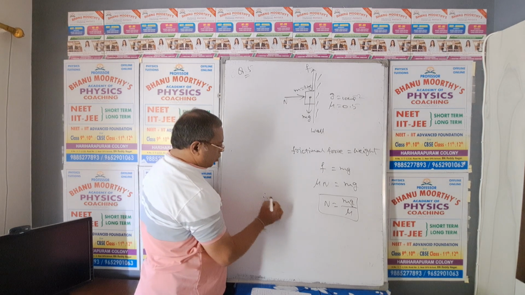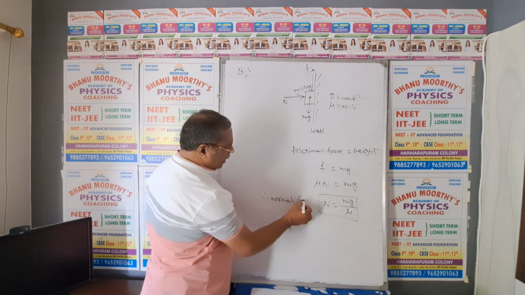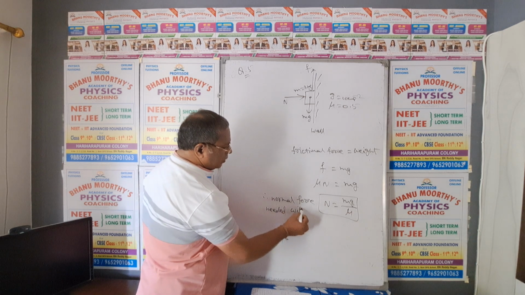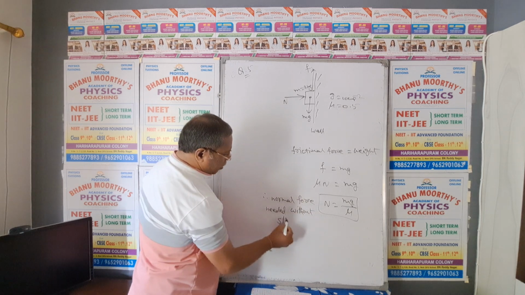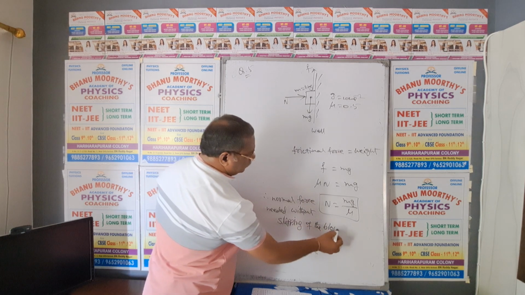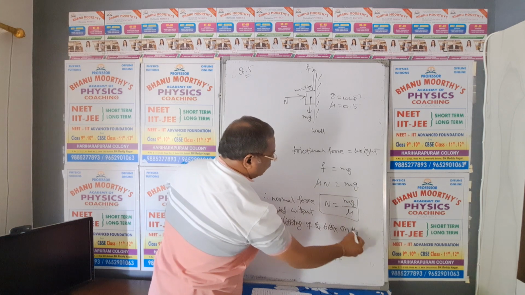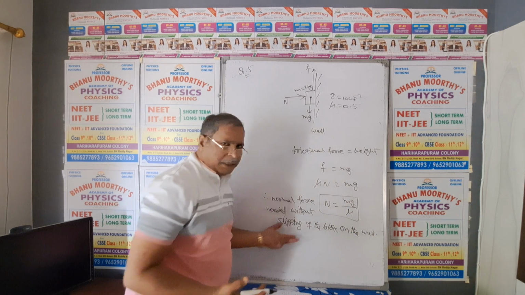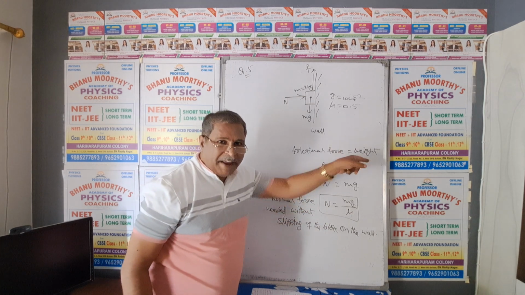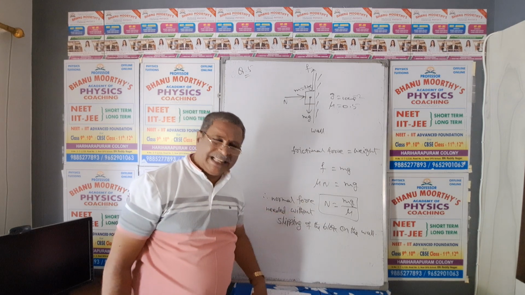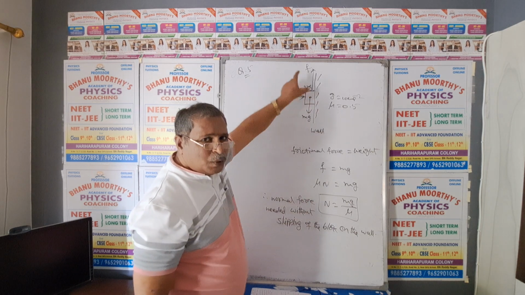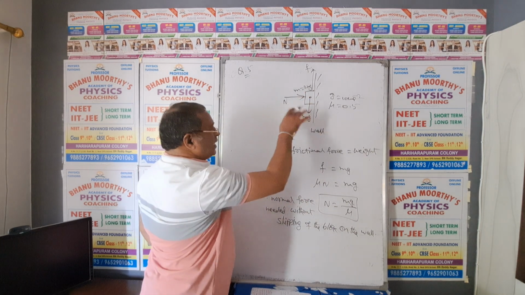So the normal force needed without slipping of the block on the wall. This is the model here. The concept is: frictional force provides the force necessary to balance the weight of the block. Both are balanced with each other. That is the reason why the block is not falling. So this is the minimum force required not to slip.